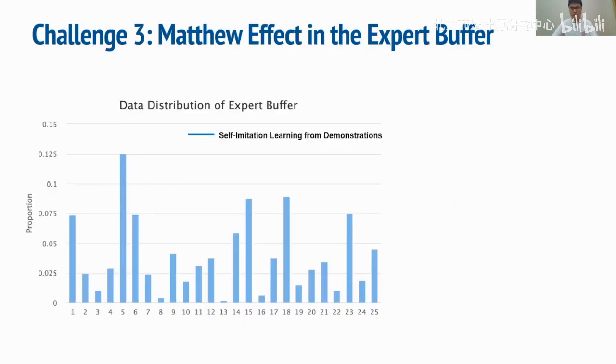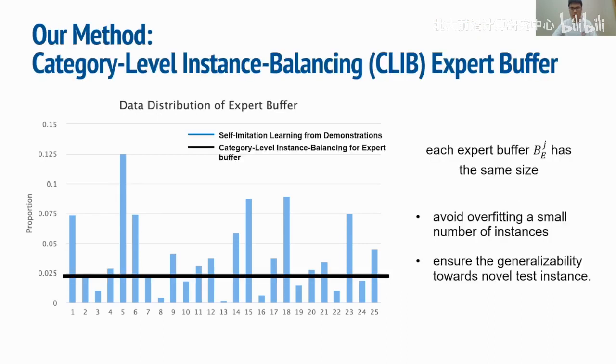The downside of using generated successful trajectories to fill the expert buffer is the Matthew effect, which makes some object instances happen to succeed much earlier than the others, so they dominate in the expert buffer, thus leading to an uneven distribution among all object instances, making the harder instances even harder for the policy network to handle. So we propose a constant slot for each object instance, so the number of trajectories for all instances is the same, as shown in the figure. We call this category-level instance balancing, or CLEAP, expert buffer.